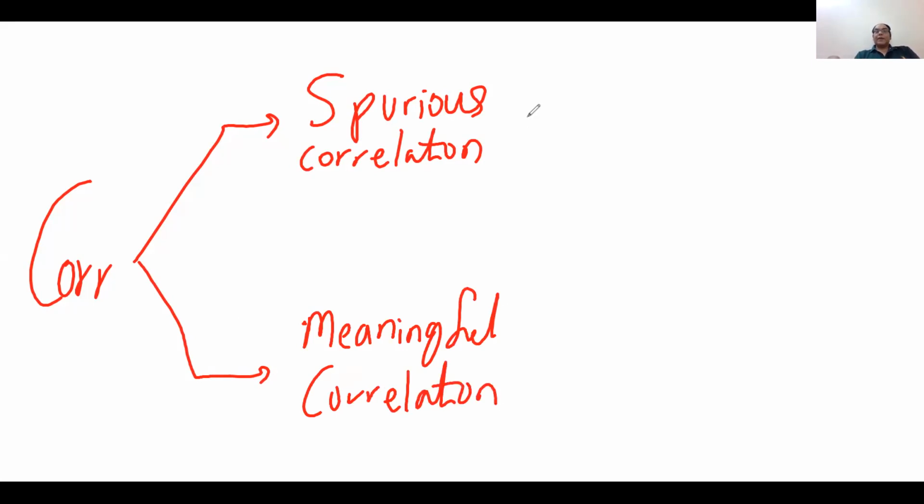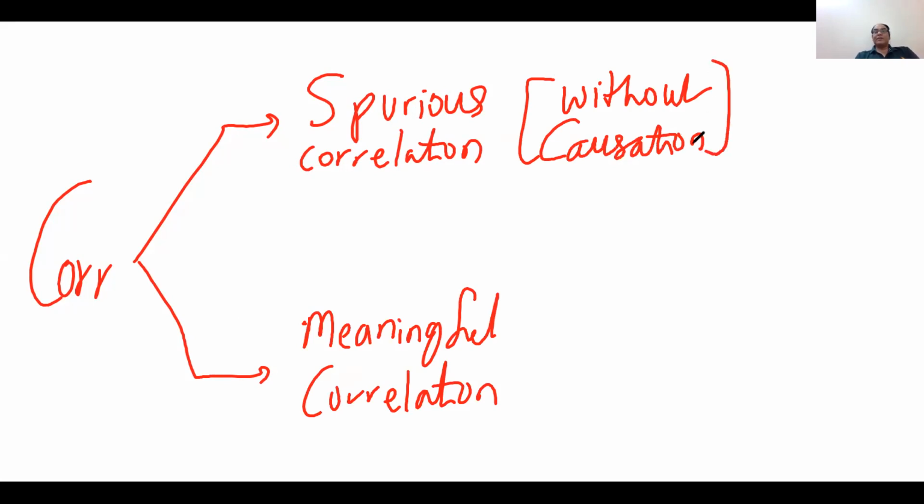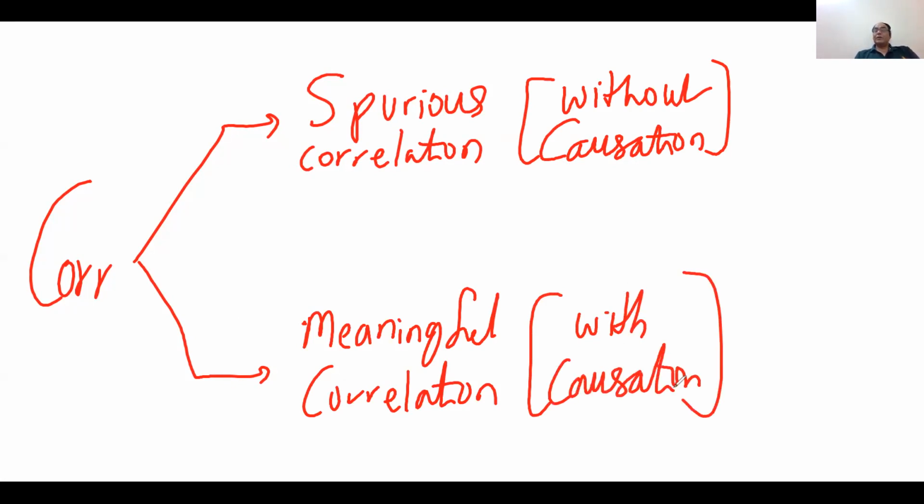Spurious correlation means without causation, and with causation, it is meaningful correlation.